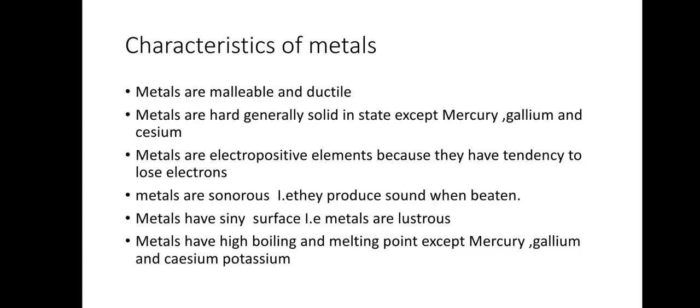Dear students, we know that metals have metallic bonding. In metallic bonding, electrons are delocalized. Delocalized means they keep on moving and move freely among the nuclei. When a force is exerted on the metal, the nuclei shift, but the bonds do not break, giving metals their characteristic malleability and ductility. So that's why metals are malleable and ductile.